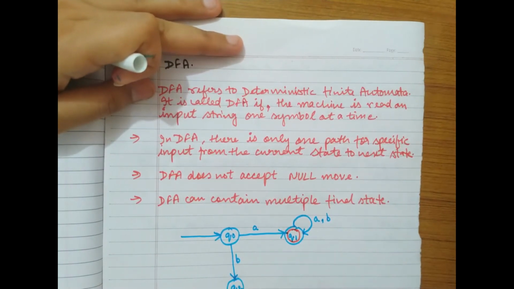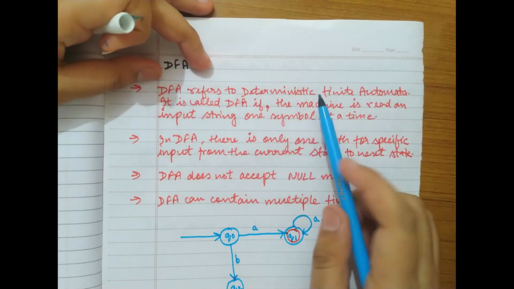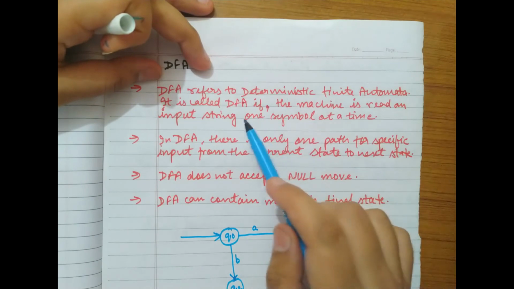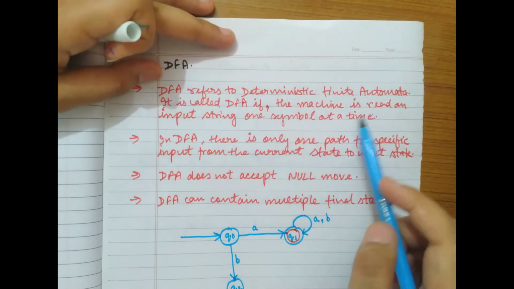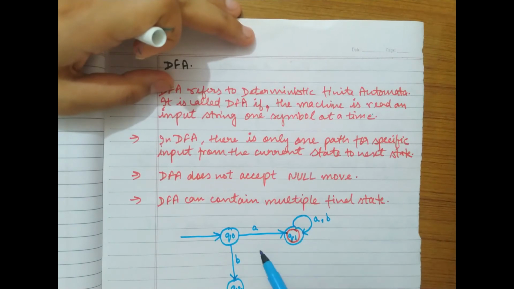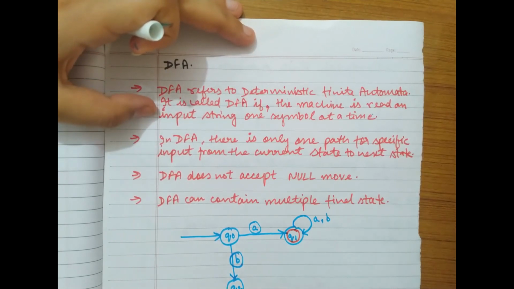Okay, so let me explain the first point. We all know DFA refers to deterministic finite automata. It is called DFA if the machine reads an input string one symbol at a time. So if we look here, in the state Q0 we are receiving A. Here A is a single symbol, and if we are receiving A, we are entering into the Q1 state, and if we are in Q0 and receiving B, that is a single symbol also, and then we enter into a new state, that is Q2.